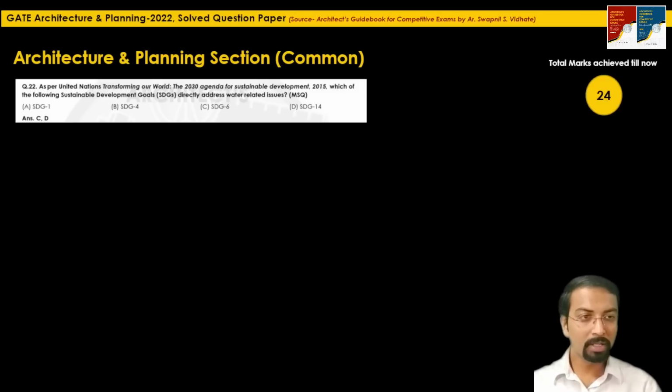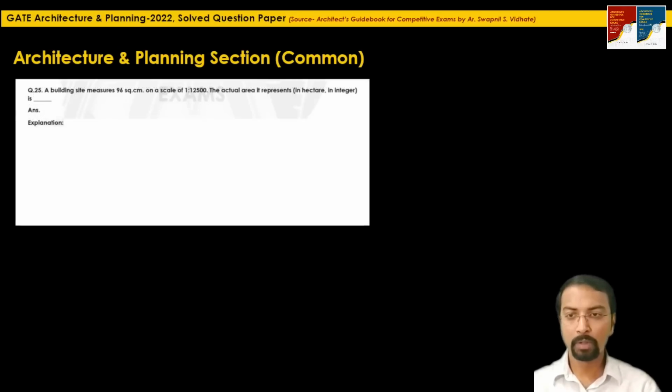So total marks we have achieved till now is 24 marks. Question 25th. A building site measures 96 square meter on a scale of 1:12,500. The actual area it represents in hectare in integer is how much? So just read the question carefully. They have mentioned